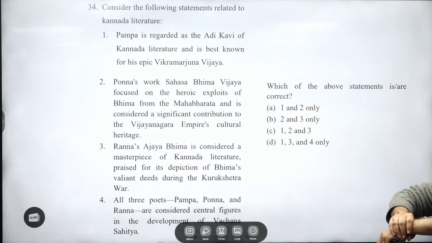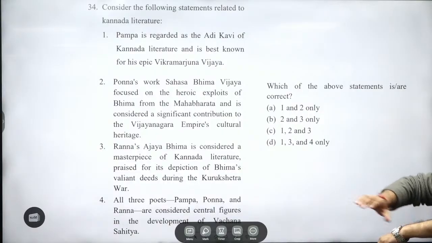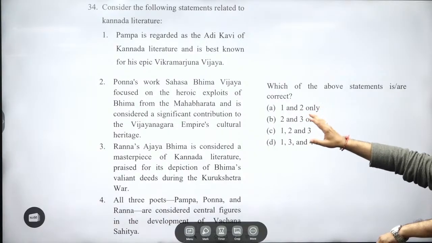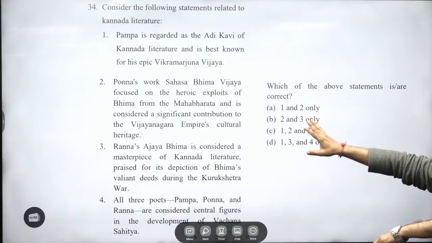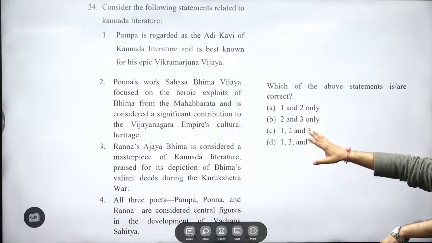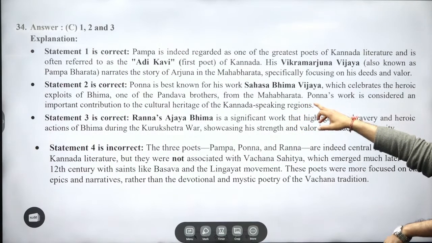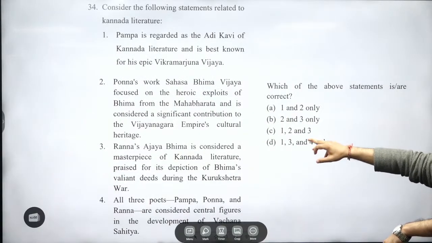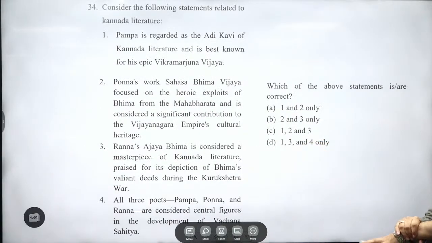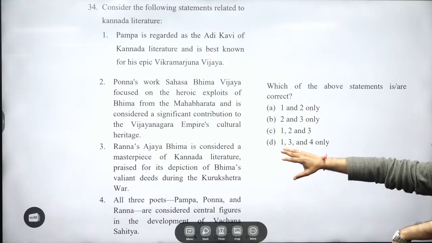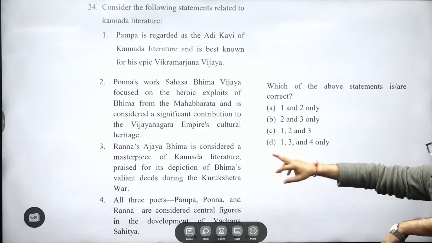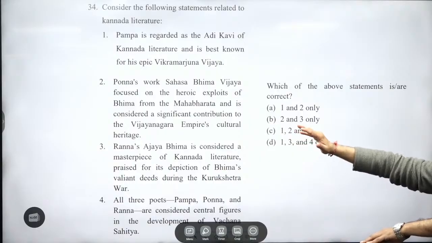Ponna's work Shantipurana focused on... Sahasa Bhima Vijaya focused on the heroic exploits of Bhima from the Mahabharata and is considered a significant contribution to Kannada literary heritage. If you don't know about this, it is a very important question, I am telling you guys. From here you can see questions apart from the political history. So 1 is correct, 2 is correct, that is Ponna is best known for Sahasa Bhima Vijaya. Write this down. Over here, Ranna's Gada Yuddha is considered a masterpiece of Kannada literature, praised for its depiction of Bhima's valiant deeds during the Kurukshetra war. Again, their themes are not important, what is in the story, but their books are important, that is why they were getting hyped at that point of time.